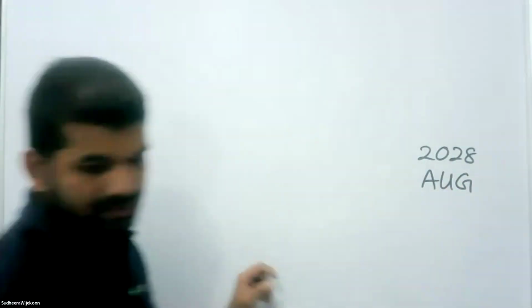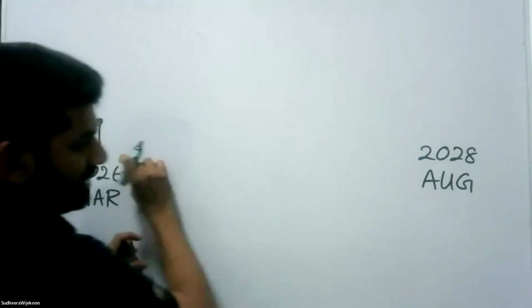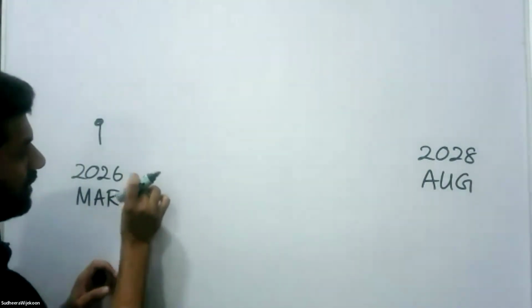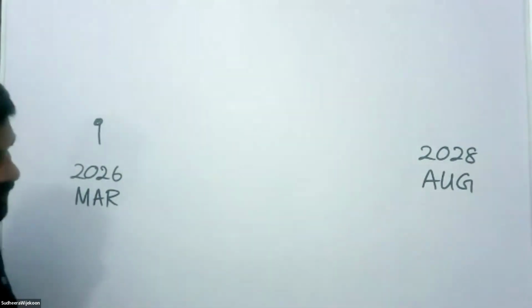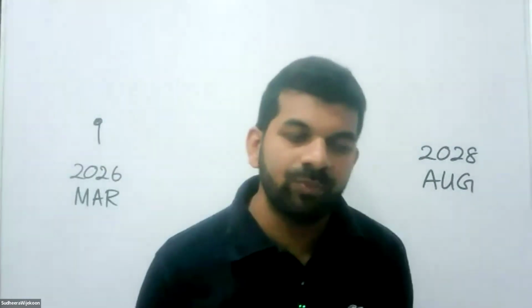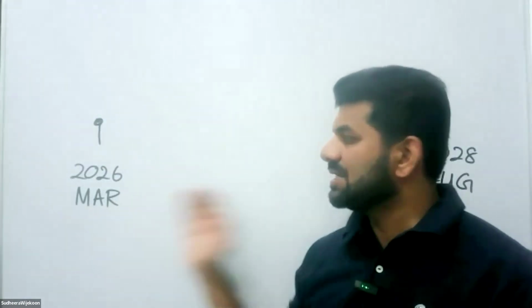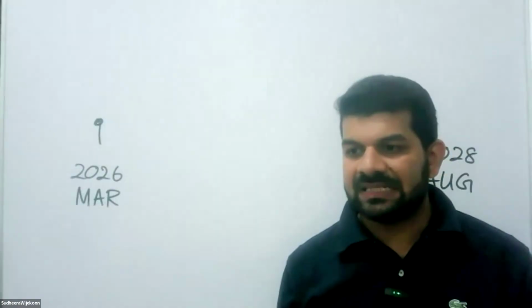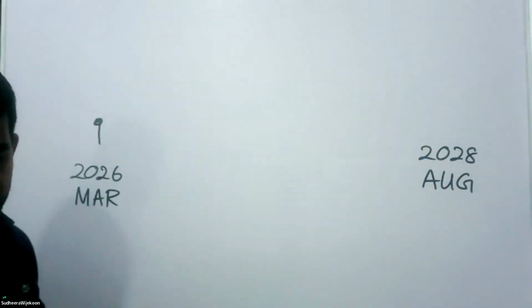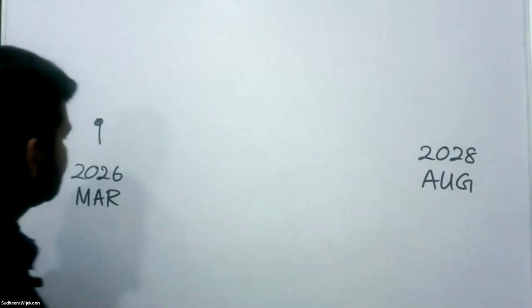During this period of 2 years and 5 months, we should have planned what we are going to do. I'll give a brief over here, and after this, I'm going to give you a presentation regarding this.